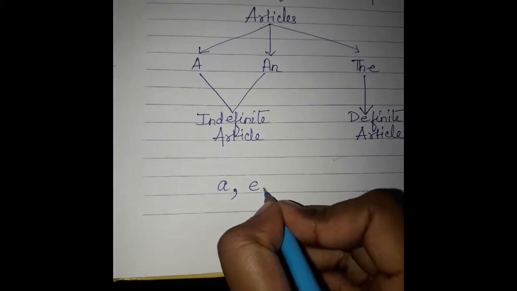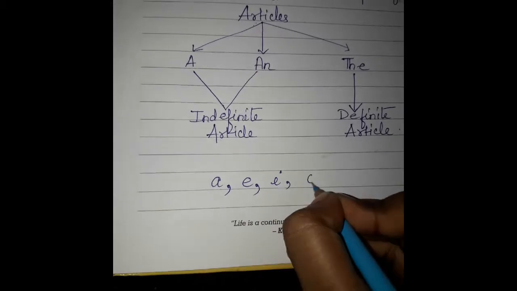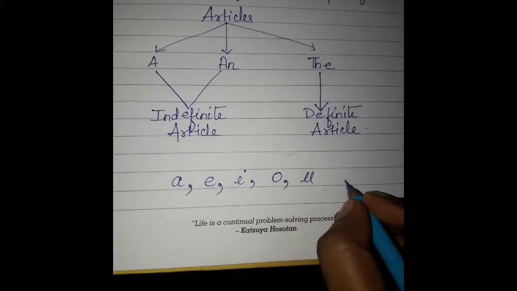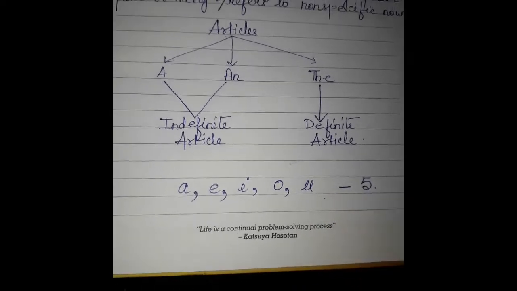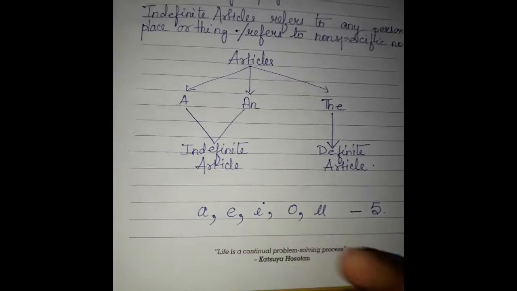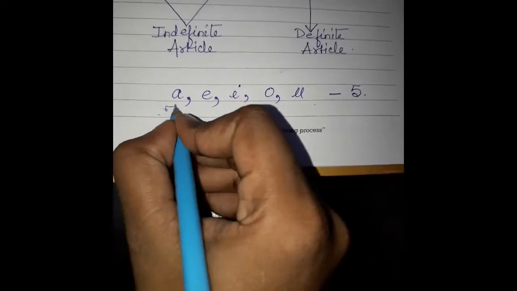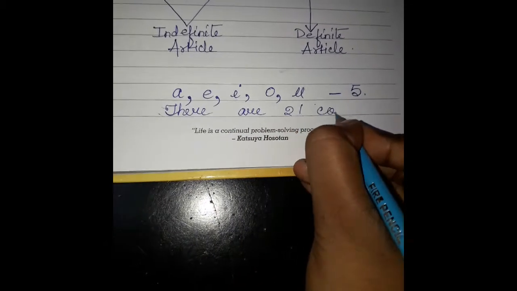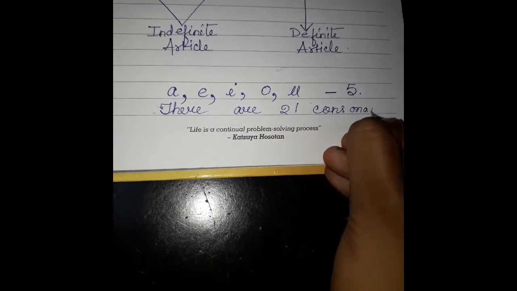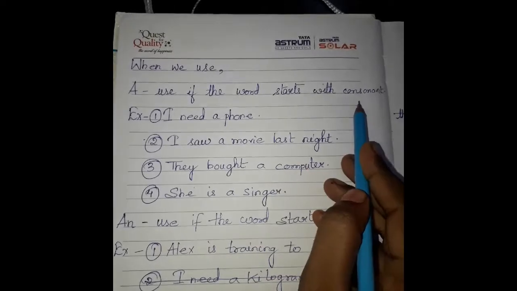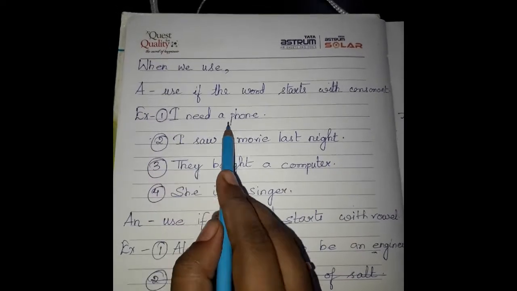How many vowels are there? A, E, I, O, U. So there are 5 vowels. Understood? 5 vowels. Whereas there are 21 consonants. A is used if the word starts with a consonant. Example, I need a phone.